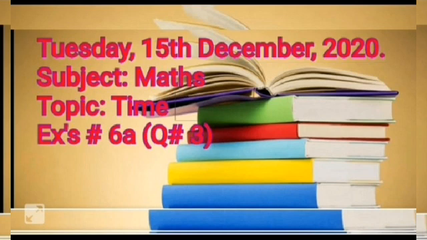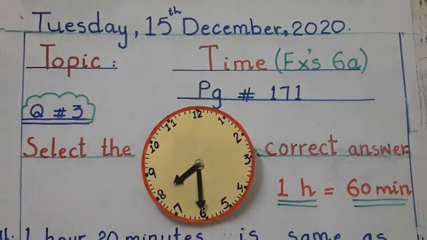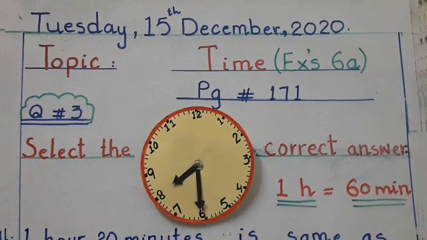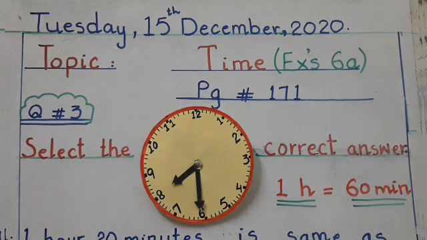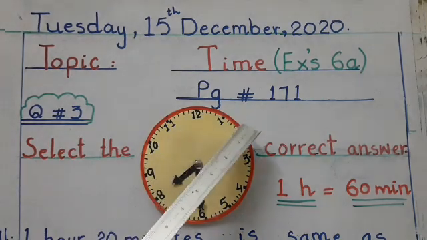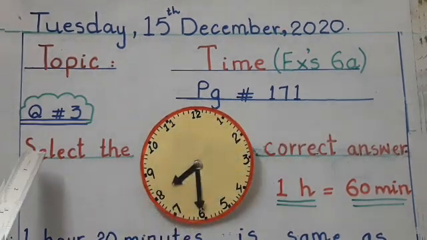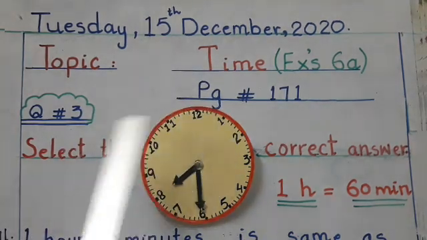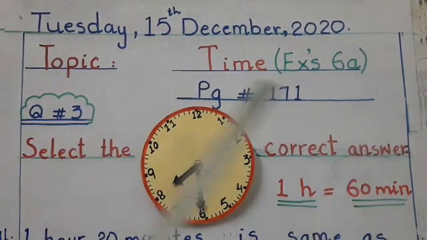Subject is math. Topic is time, exercise number 6A, and we will do question number 3. So open your math countdown book. Today our topic is time, exercise 6A, question number 3, page number 171. Question number 3 is select the correct answer.